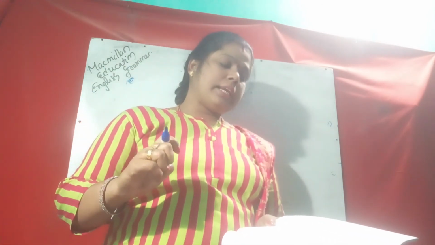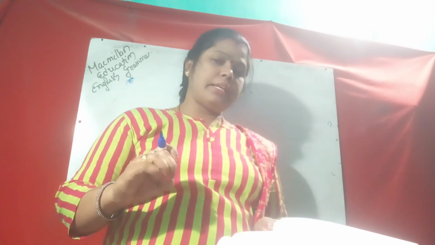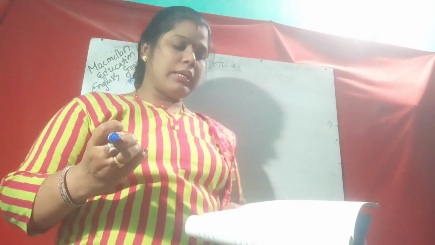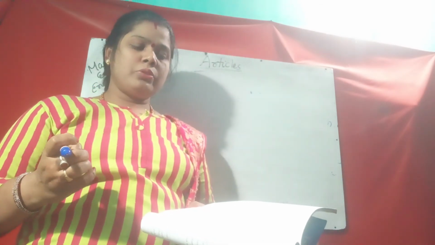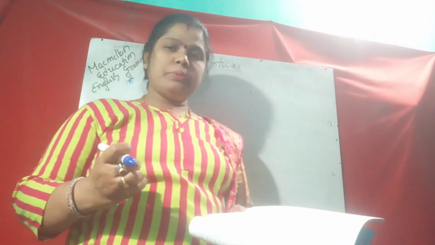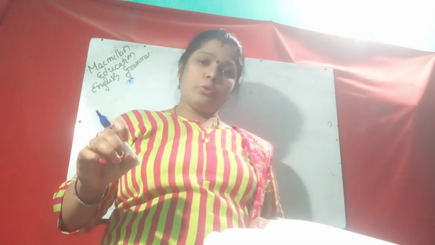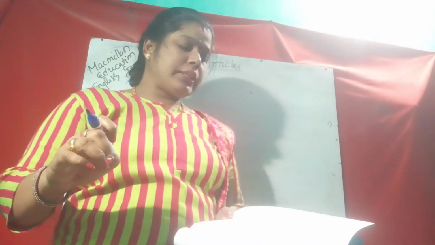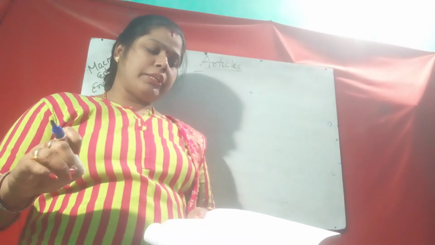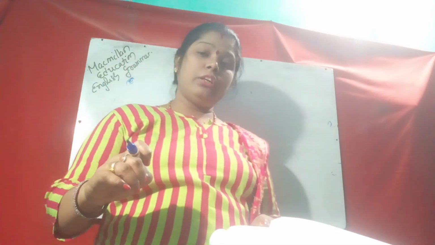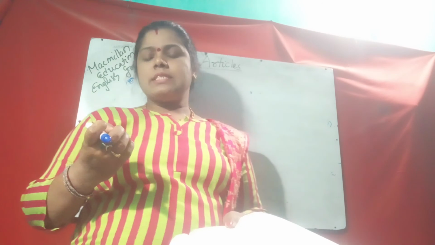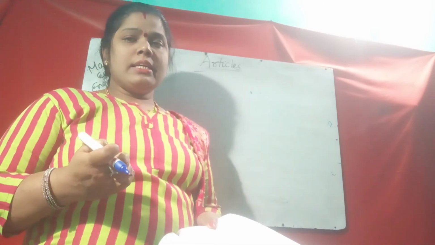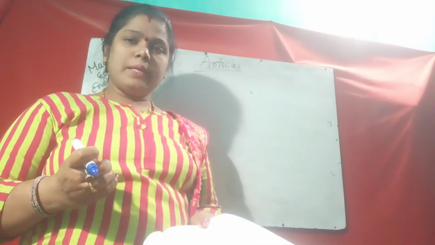The next one is uncountable nouns that are names of materials, unless they are made particular. If they are not particular: we need wood to light a fire. The wood should be dry is wrong; wood should be dry. Abstract qualities, unless they are made particular: I love the dog. The love I have. "The love" is wrong. So in some places when they are not particularized, we will not use "the".